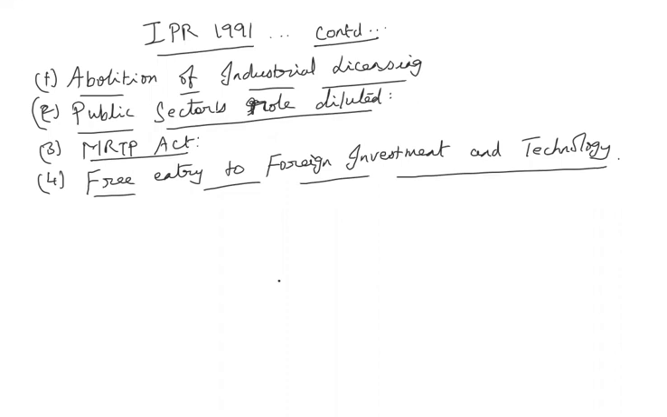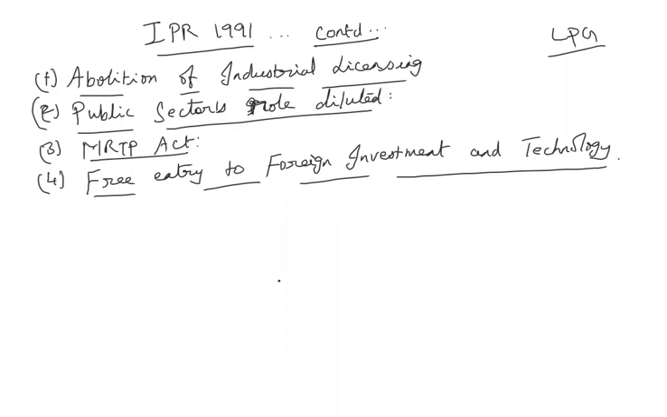So in this class, we'll continue with the IPR 1991 policy. The main feature of this 1991 policy, which was announced by the Congress government under the Prime Ministership of Mr. P.V. Narasimha Rao, is the liberalized LPG model of growth: liberalization, privatization, and globalization. In the previous class, we finished these features, isn't it?